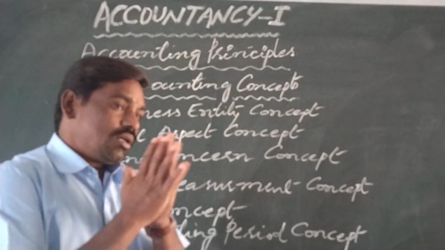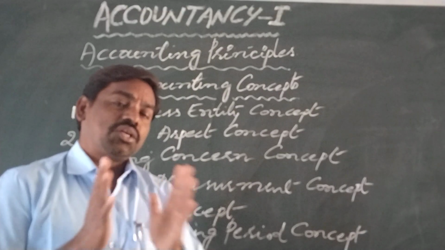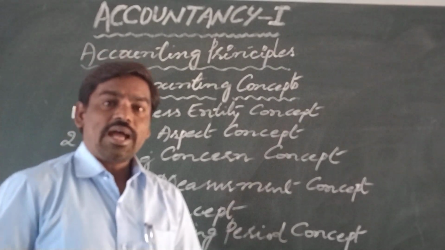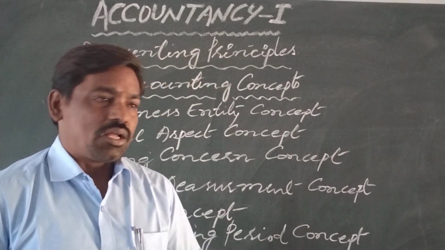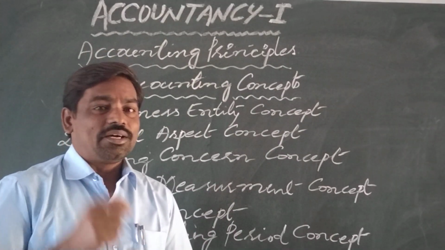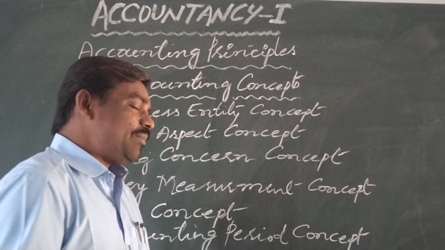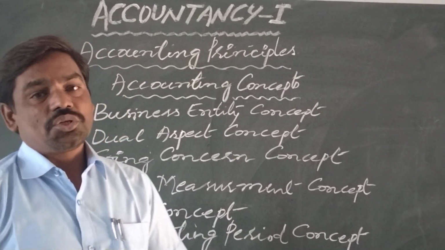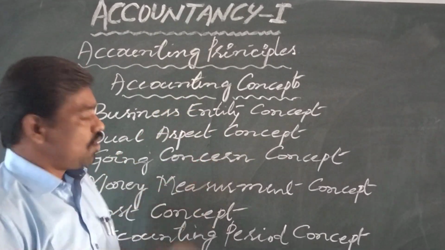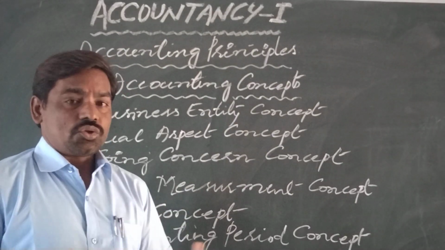On 31st December, the business organization should prepare accounting statements or financial statements. Financial statements include trading account, profit and loss account, and balance sheet. We prepare the profit and loss account to know the performance of the business organization, to know the net results of the business operations. Okay, and we prepare the balance sheet to know the financial position of the business organization. So these are the important basic accounting concepts which we use in our accounting process.